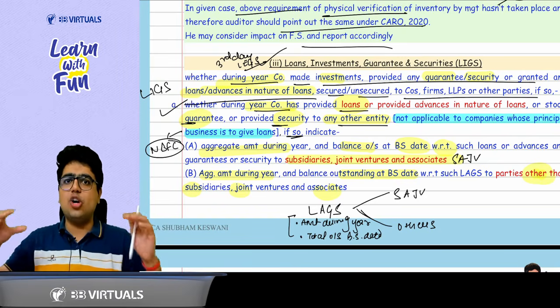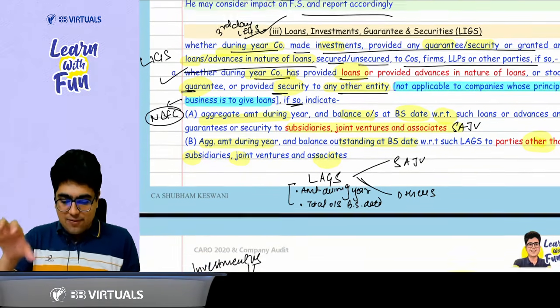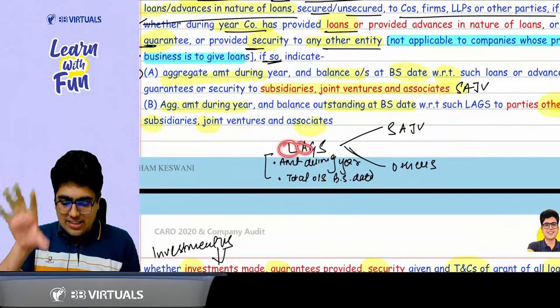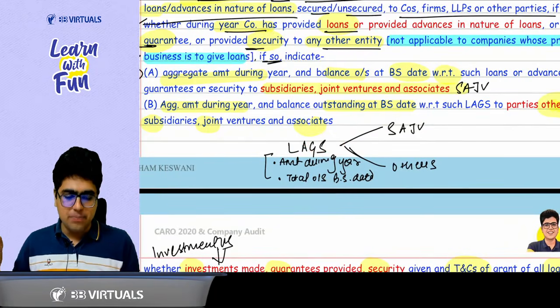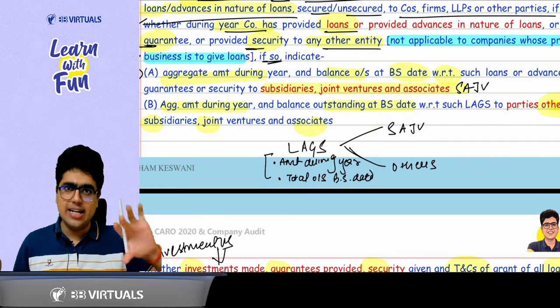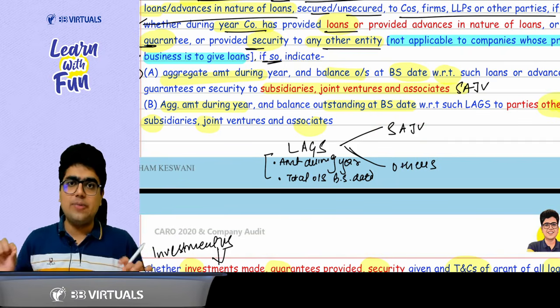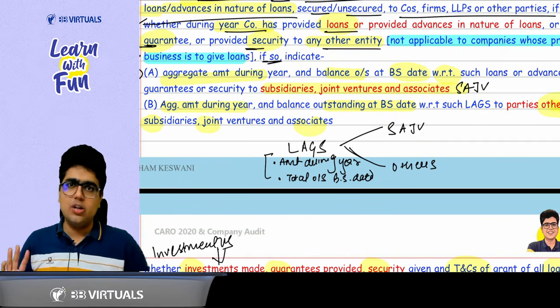First of all, talk about the loans. That is the loans, guarantees and securities. Sir, whatever were the loans or advances in the nature of loans, guarantees or security, you need to bifurcate them between the SAJV and the others. SAJV means subsidiary, associate, joint venture and the others. What you need to bifurcate? The amount you lend during the year plus the total amount outstanding on the balance sheet date.